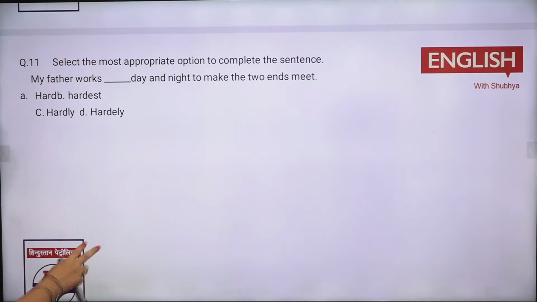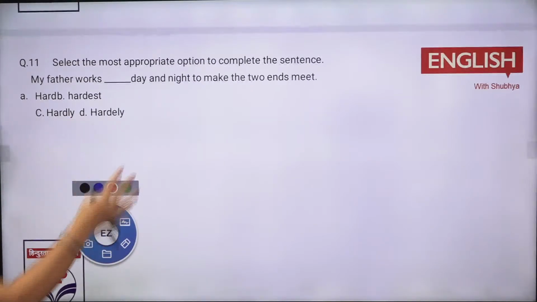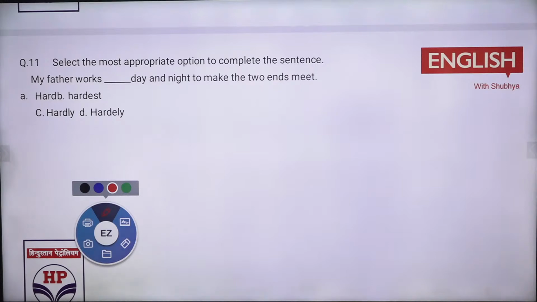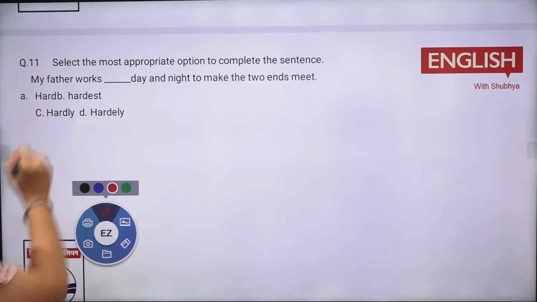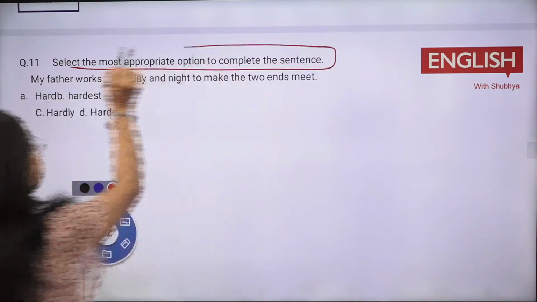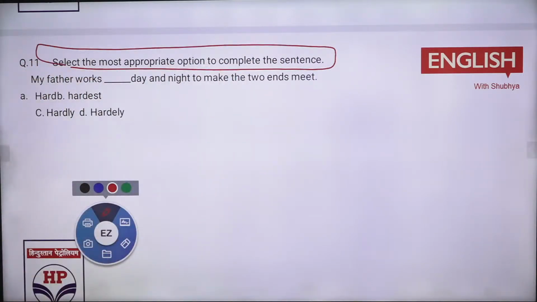Same way, sentence completion is there. Now see, this is all your previous year. Now you will be telling, ma'am, sentence completion के इतने questions ही आ रहे हैं. Select the most appropriate option to complete the sentence. My father works dash day and night to make the two ends meet. What is the right option? My father works dash: hard, hardest, hardly or hardly. बताओ क्या right option है? जल्दी जल्दी. Take your time.